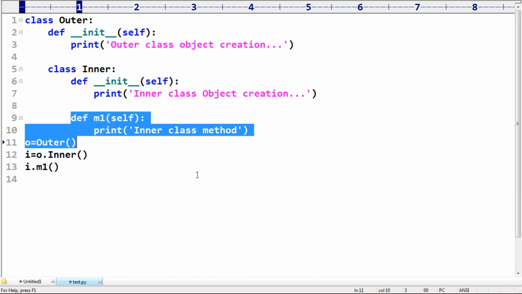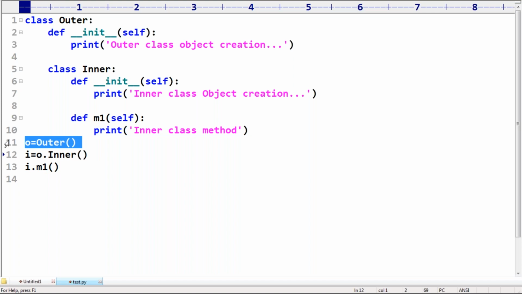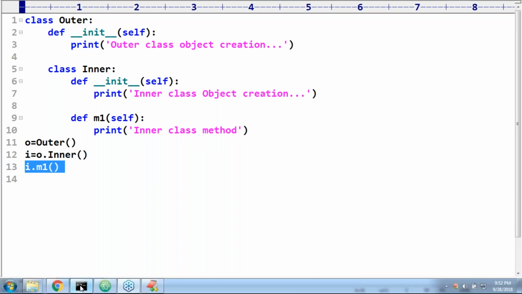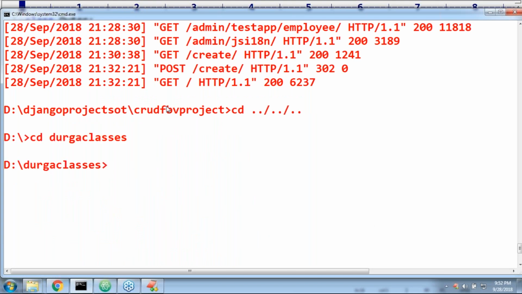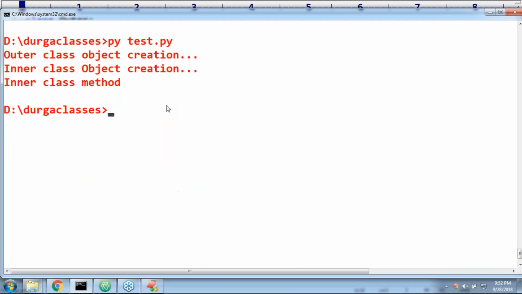Sir, have you observed the syntax now? First I'm creating the outer object. By using that outer object, I'm creating the inner object. By using that inner object, I'm calling the m1 method. Okay, like this one, right? In test dot py, can you please observe the outer class object creation, inner class object creation, and then the inner class method?